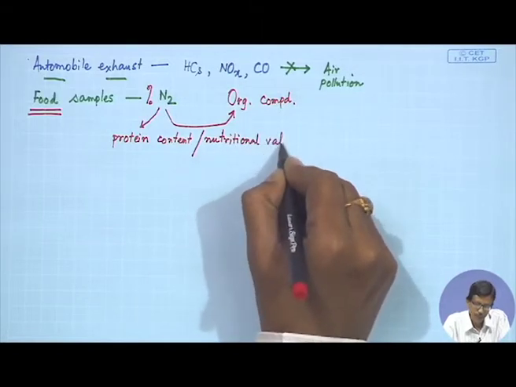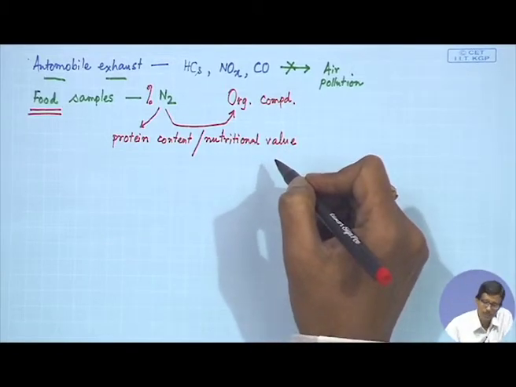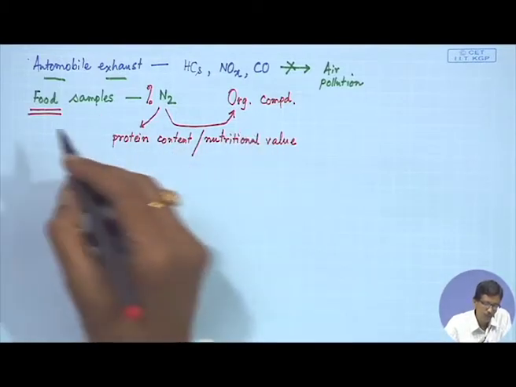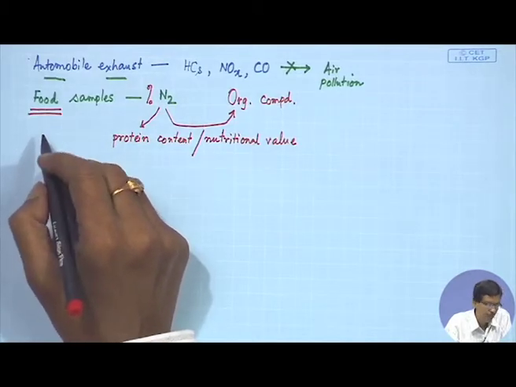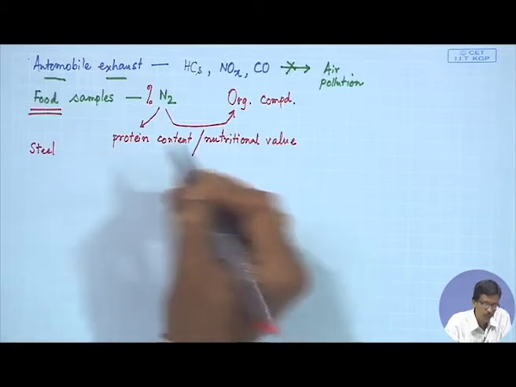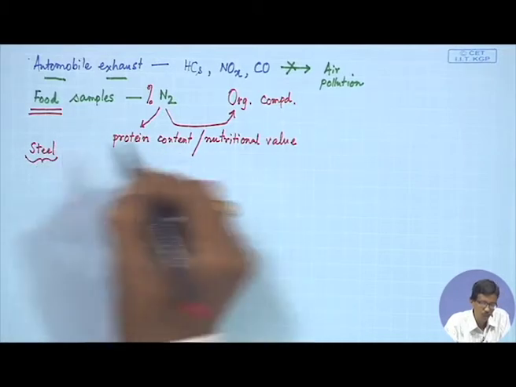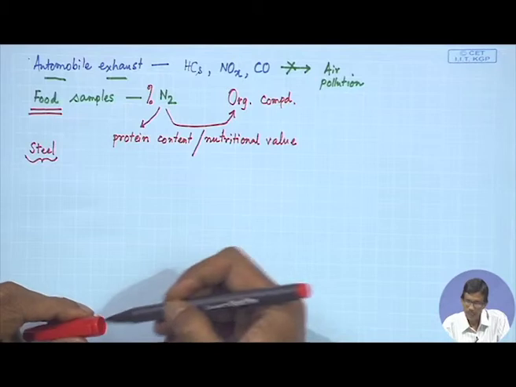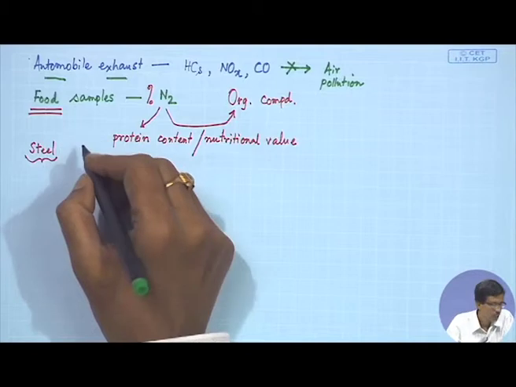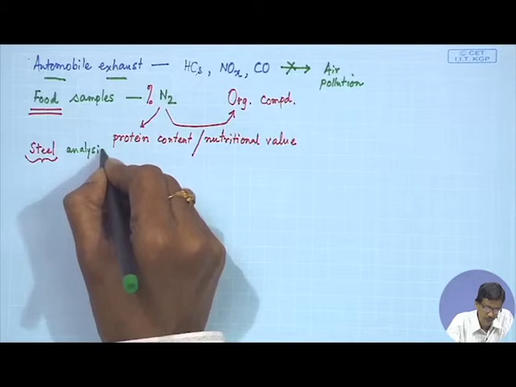So, what we can do? We can find out the nutritional value by using the analytical chemistry of different food samples. This is a very important area of understanding, and also, the way we are talking about iron ore, if we go further, industry people also want to know the quality of the steel they are producing, or the quality of steel somebody is buying from some industry. So, they go for a typical analysis.